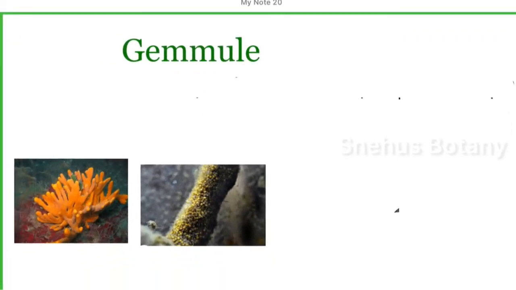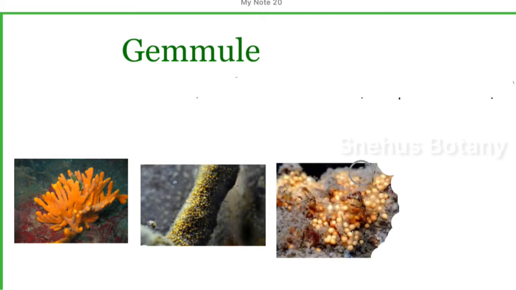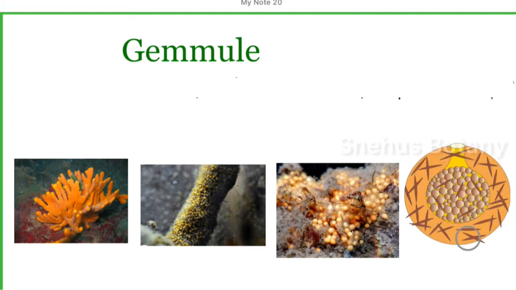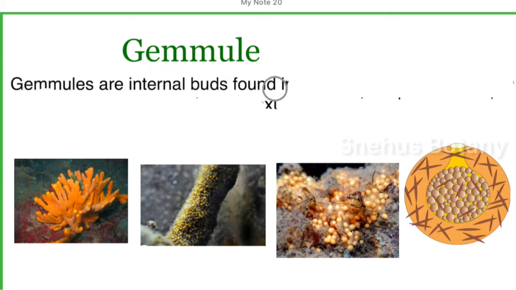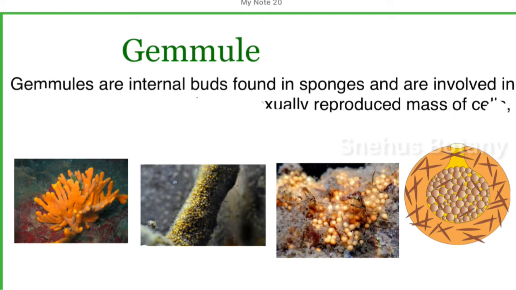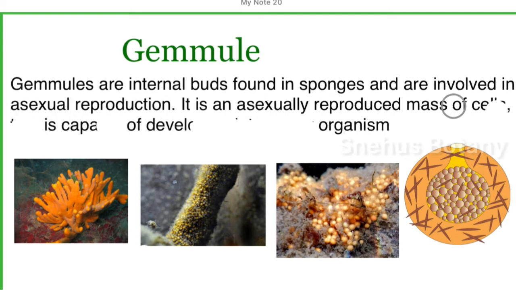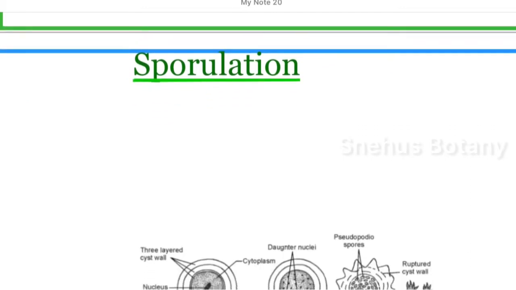Then have you heard about gemmules? Gemmules are seen in sponges. Here are the sponges. From the body of the sponges, you can see small buds being released. They are gemmules, but these are produced internally. So gemmules are internal buds of sponges. Remember that point: gemmules are internal asexual buds in sponges. When they separate from the parent, they develop into a new individual.